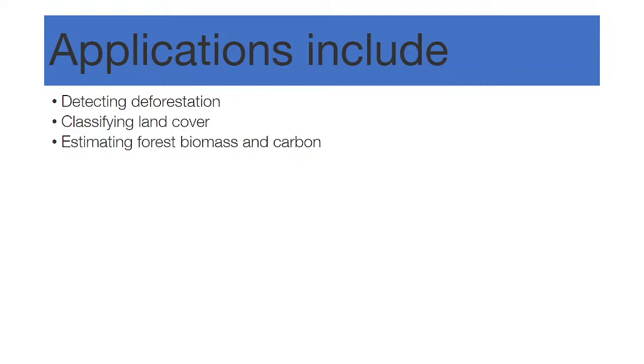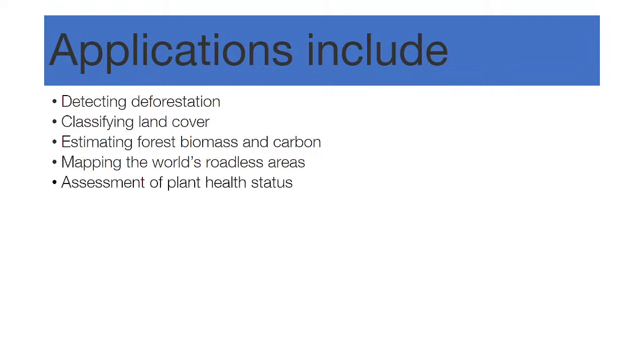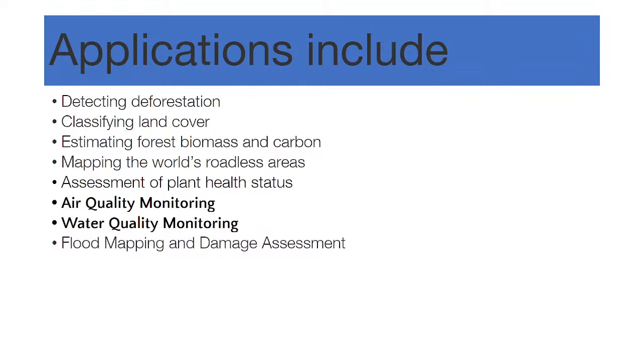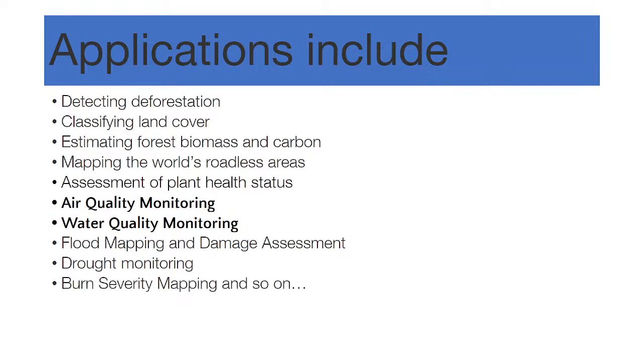We can easily estimate these using this platform, and then mapping the world's roadless areas, assessment of plant health status, air quality monitoring, as well as water quality monitoring. We can also do flood mapping and damage assessment, and drought monitoring. Burn severity mapping and so on, we can easily do.